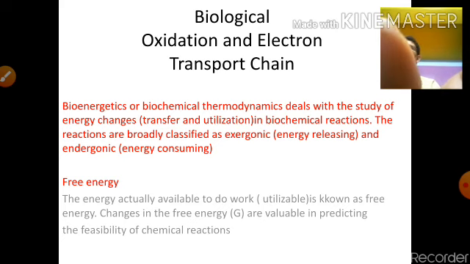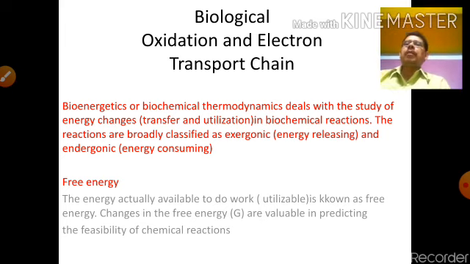What is free energy? Generally, it is the potential energy. Each and every compound contains some free energy. The energy actually available to do work is known as the free energy. Changes in the free energy are useful in predicting and facilitating chemical reactions. That means each and every compound contains some free energy, which is involved in chemical or biological reactions.